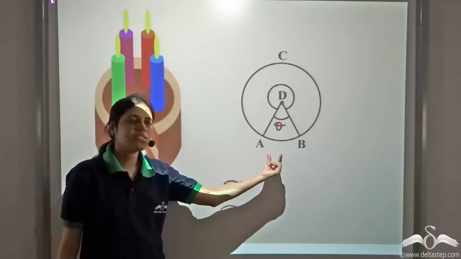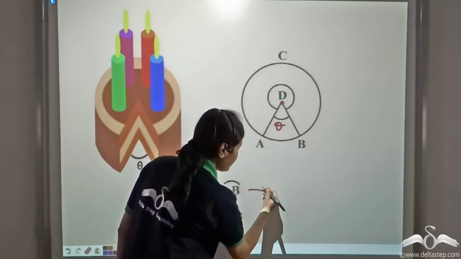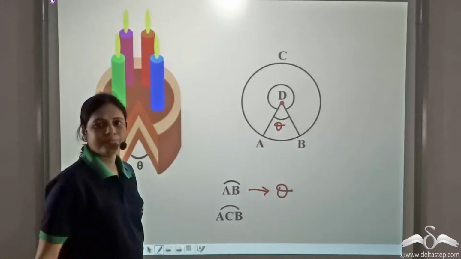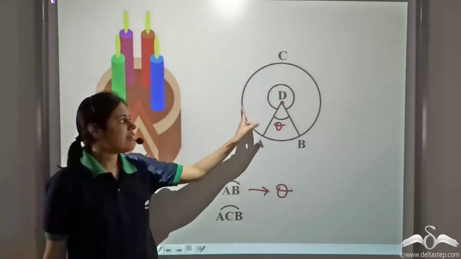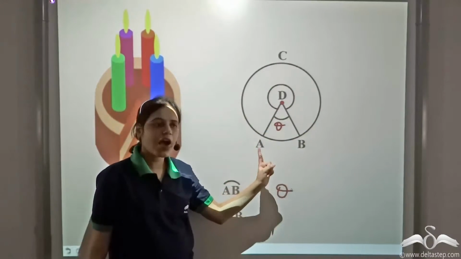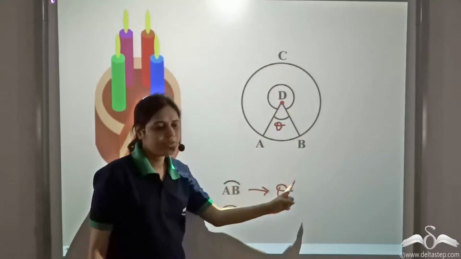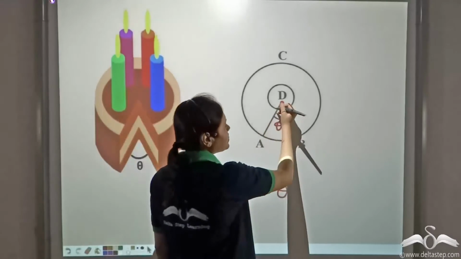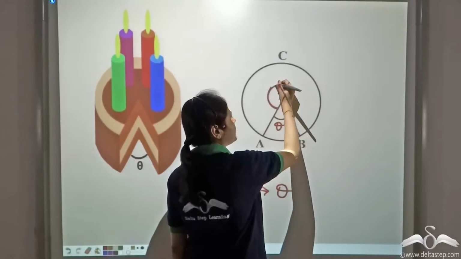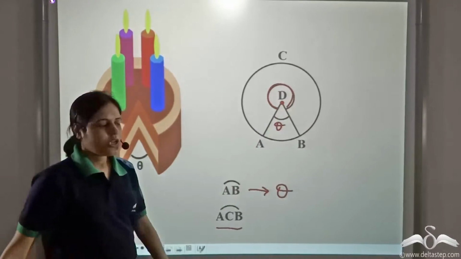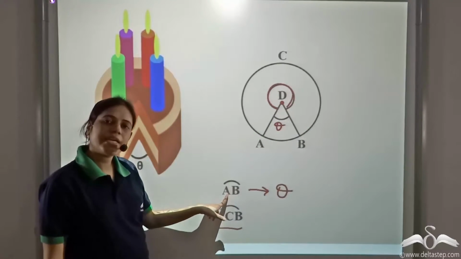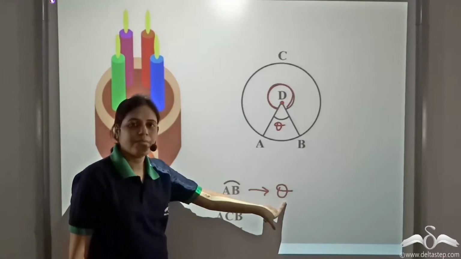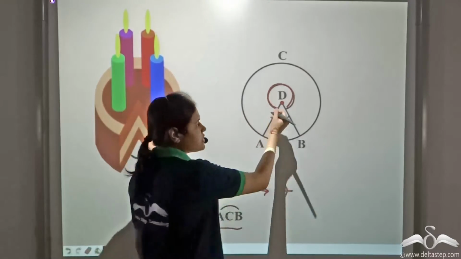So theta is the angle subtended by arc AB. Now what is left behind is the major arc ACB. Even this subtends an angle at the center. Now we know that the angle subtended by arc AB is theta. So what will be the measure of this angle?